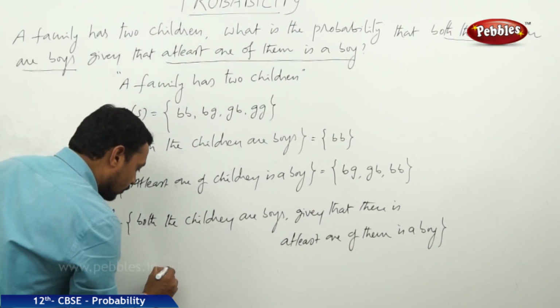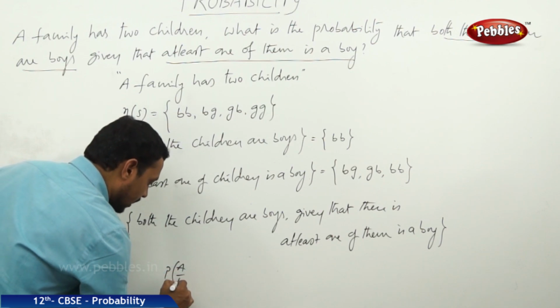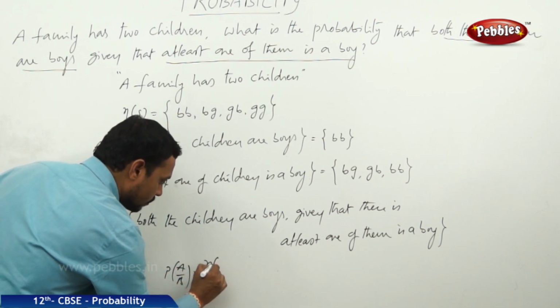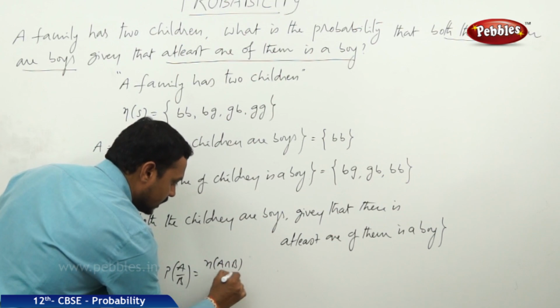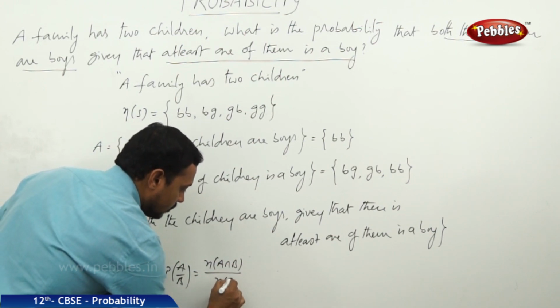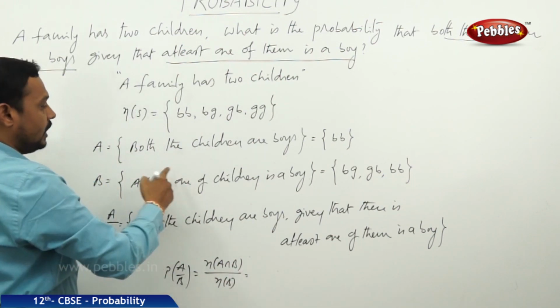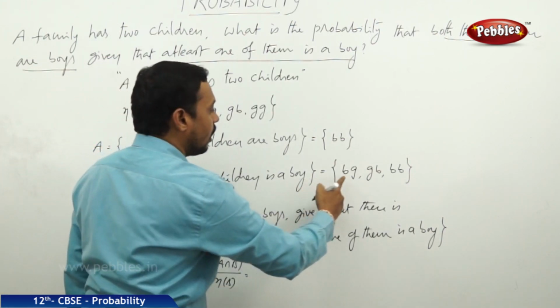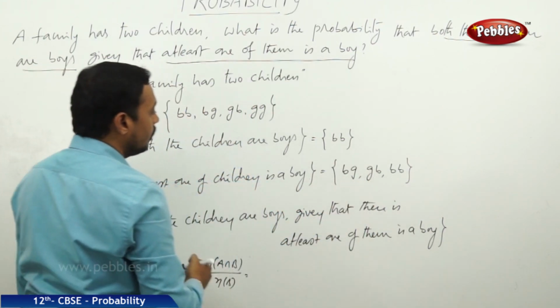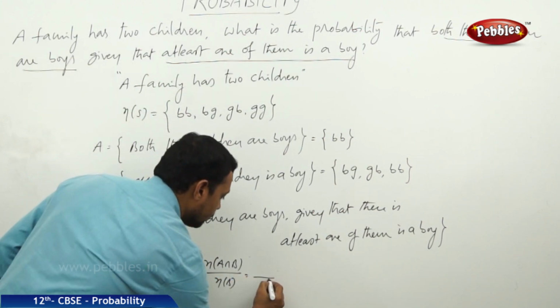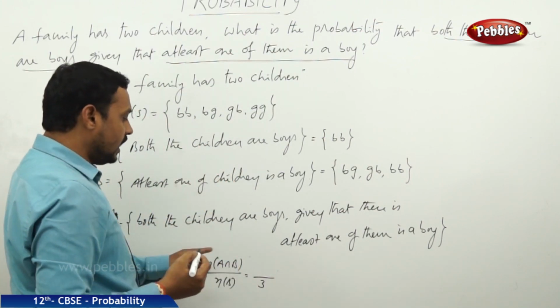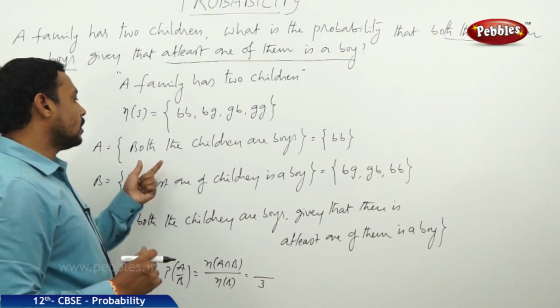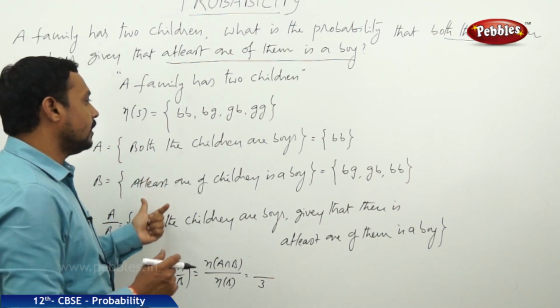Now the probability for this conditional event A by B is given by n of A intersection B by n of B. You know, n of B, the favorable cases of B are 3. Therefore, n of B is equal to 3. And A intersection B, what are the common cases of A and B?